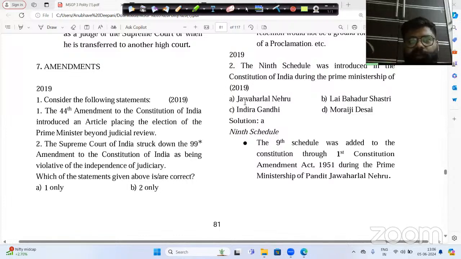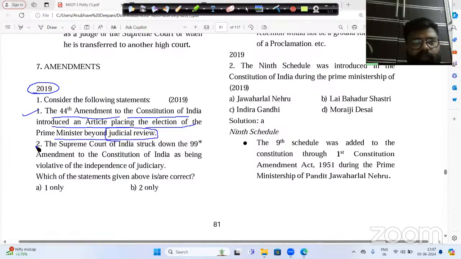Now let us go to the very first question we have to discuss today. This amendment related question was asked in the year 2019. There are two statements in front of you, and you have to guess which statement is correct, and then we will look at the explanation also. The first statement is: the 44th Amendment to the Constitution of India introduced an article placing the election of the Prime Minister beyond judicial review. Now, the first statement is saying that the election of any prime minister was kept beyond judicial review under the 44th constitution amendment 1978.